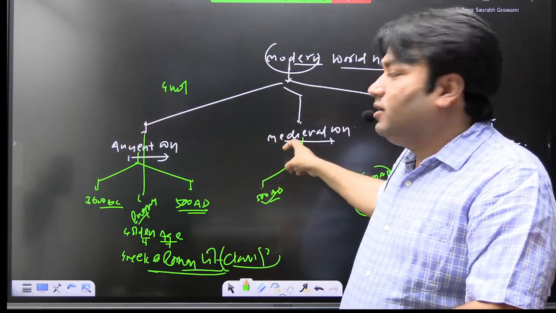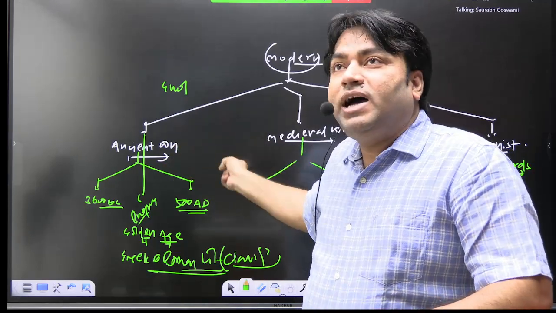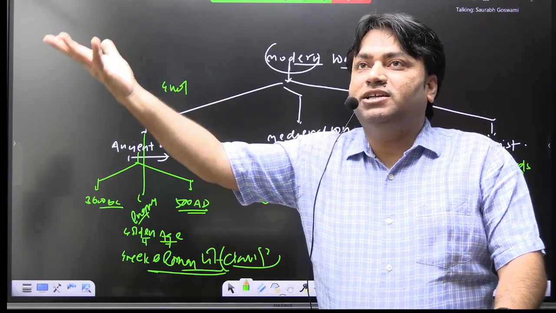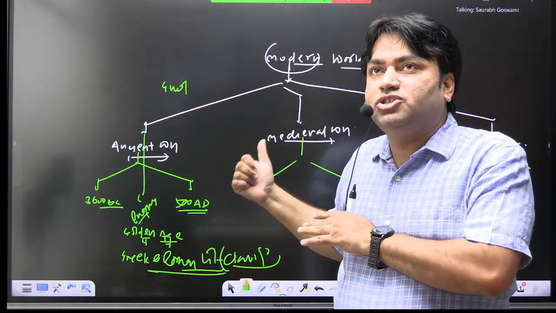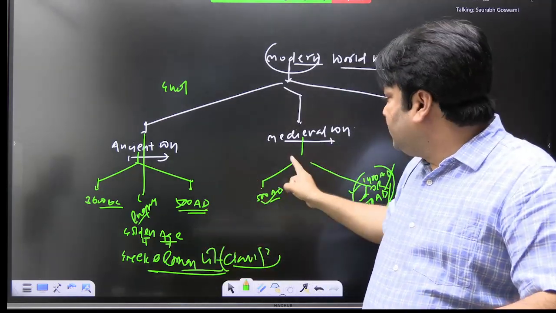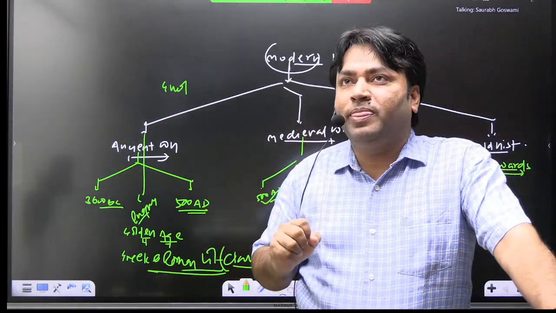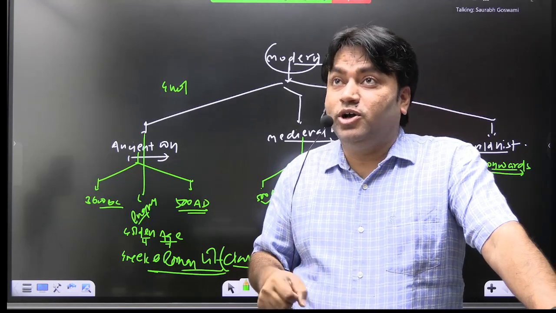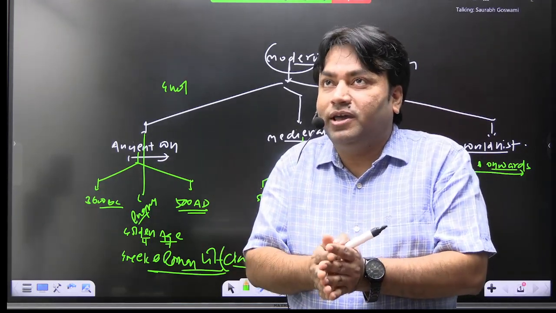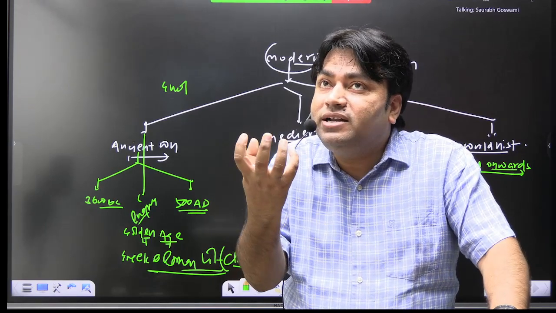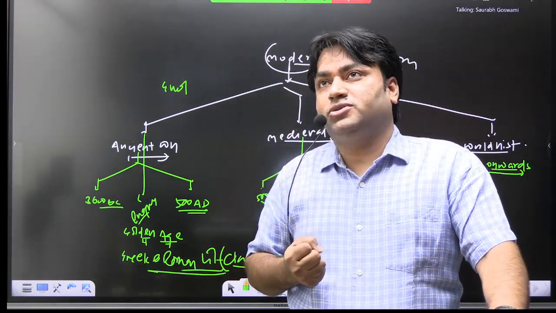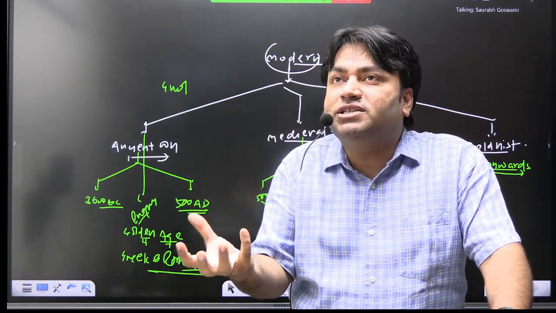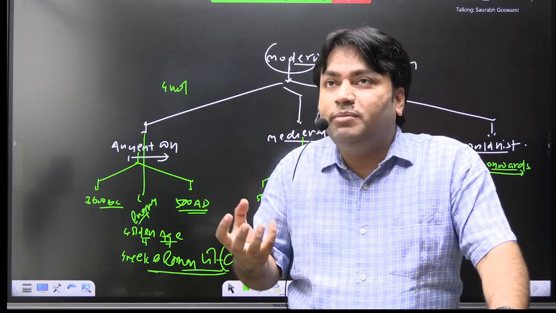But what will happen here in the medieval age, there are different empires in Europe also, like the Western Roman Empire, Eastern Roman Empire, Byzantine Empire. In the next class I will discuss all these concepts with maps. Here what we see is that in the medieval era, demerits or evil elements entered, or you can say that feudalism, the feudal elements, started gaining prominence in society. The Catholic Church and its representatives became more powerful, more prominent.